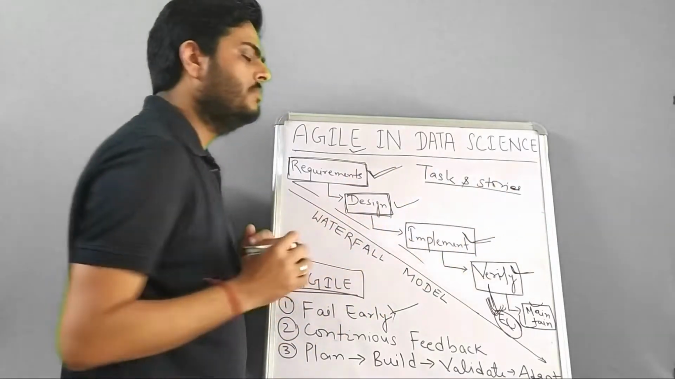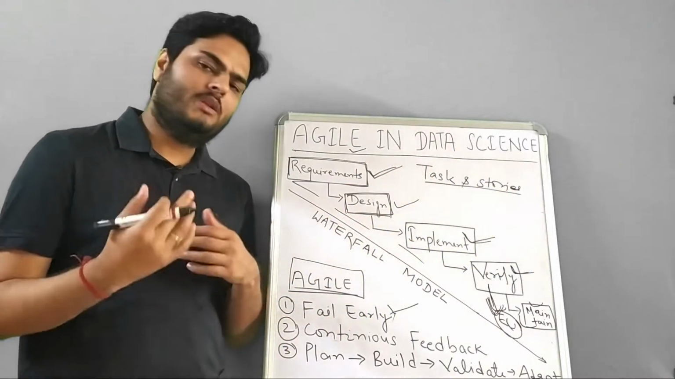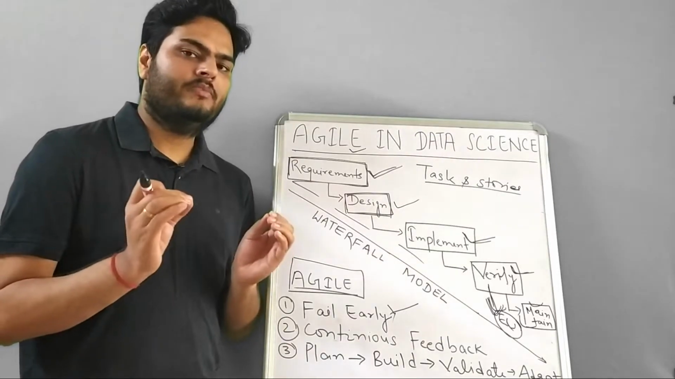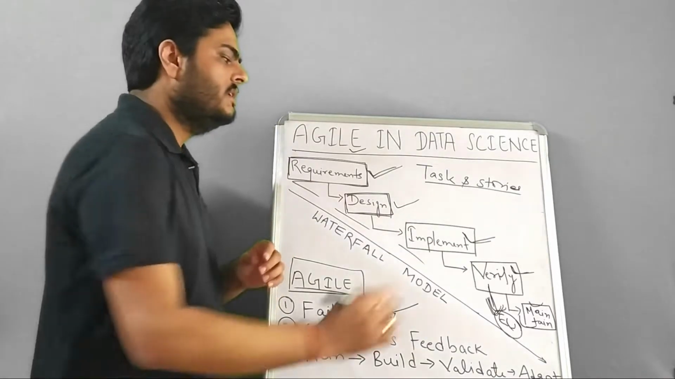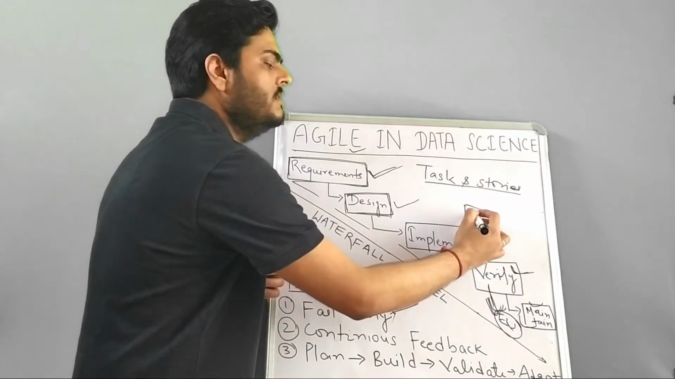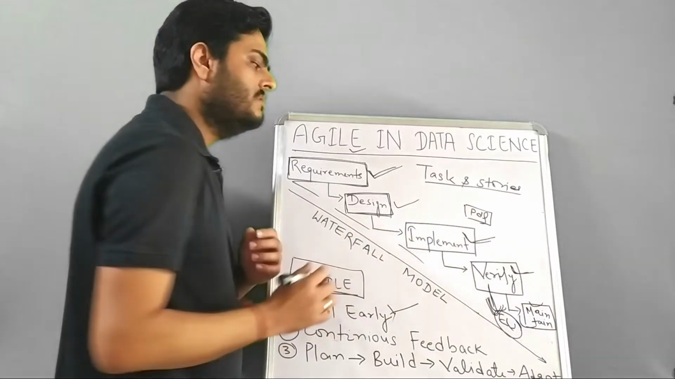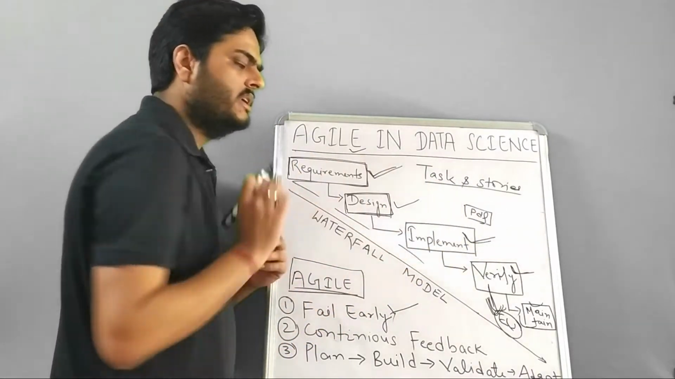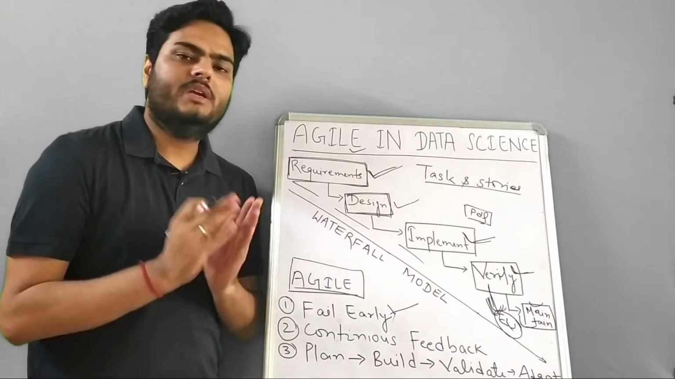Let me give you one example of what can be a task or what can be a story. Let us say there is a web application. In that web application, there is a button. Let us say this button is the PDF button. So this is a web application for, let's say, an insurance company. When you click on this button, a PDF file for your claims would get generated.